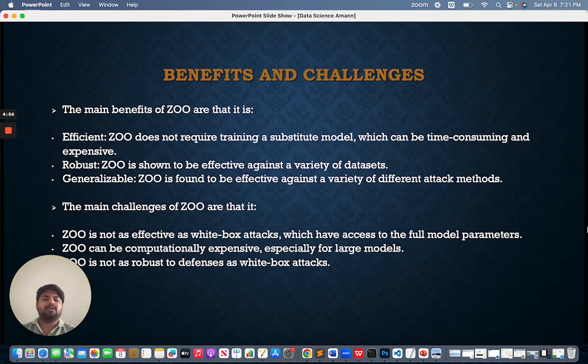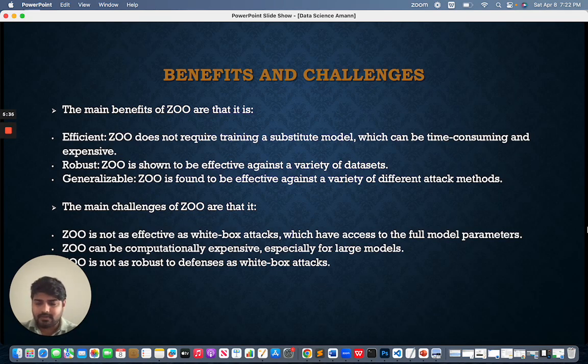Now, what are the benefits and the challenges of zeroth order optimization? Let's talk about the benefits first. The first one is that it is efficient. That means it does not require training a substitute model, which can be time consuming and expensive. The second one is robust. ZOO is shown to be effective against a variety of datasets. The last one is generalizable. ZOO is found to be effective against a variety of different attack methods.